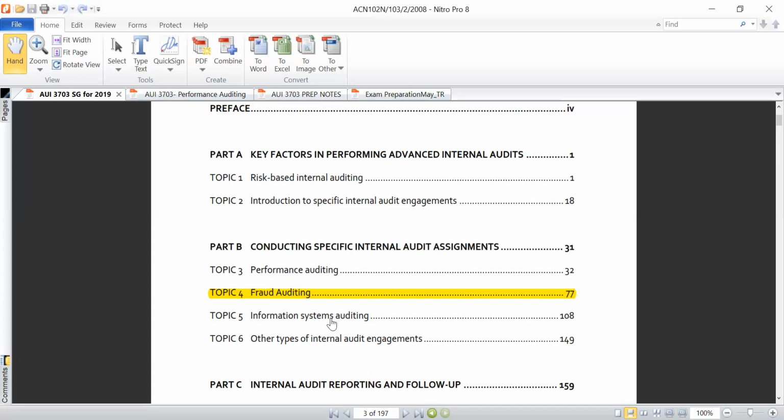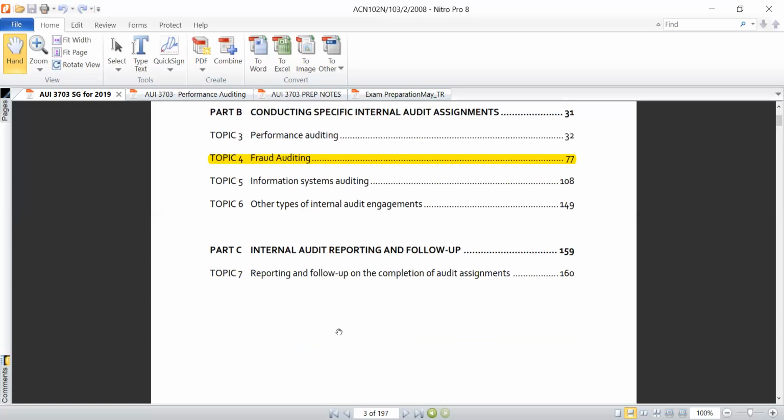Now, topic 6 deals with other types of internal audit engagements, but these are mostly your consulting services, primarily. What do you do when you're performing consulting services, apart from your actual audit engagements per se? That's topic number 6. Then lastly, topic number 7 deals with the responsibilities of the auditor when it comes to reporting, as well as follow-up on the completion of audit assignments.